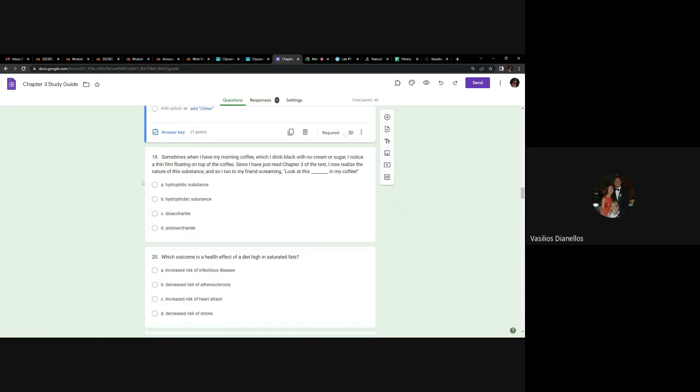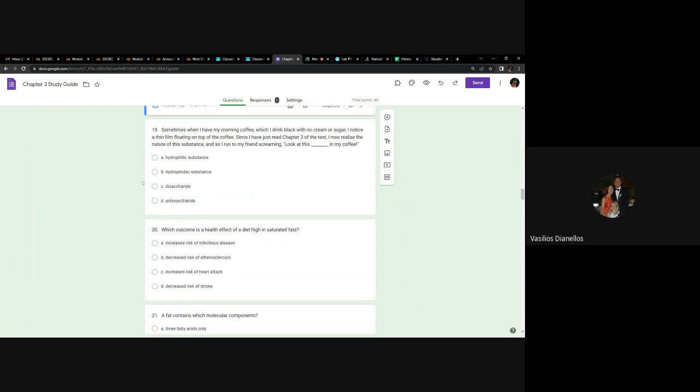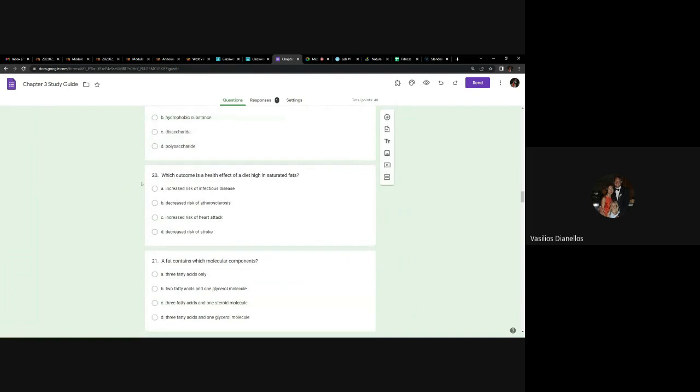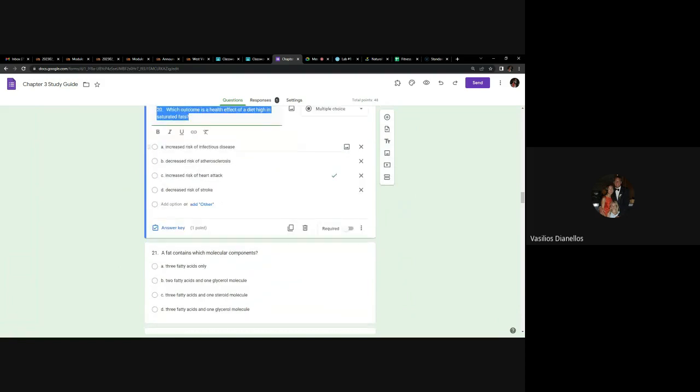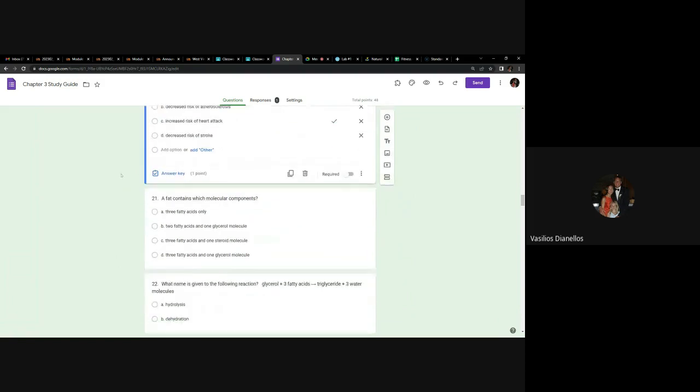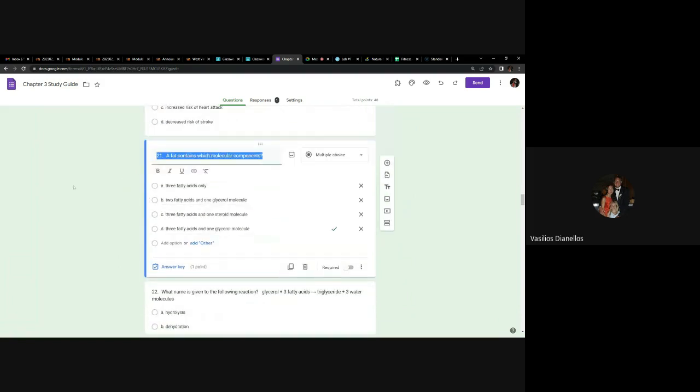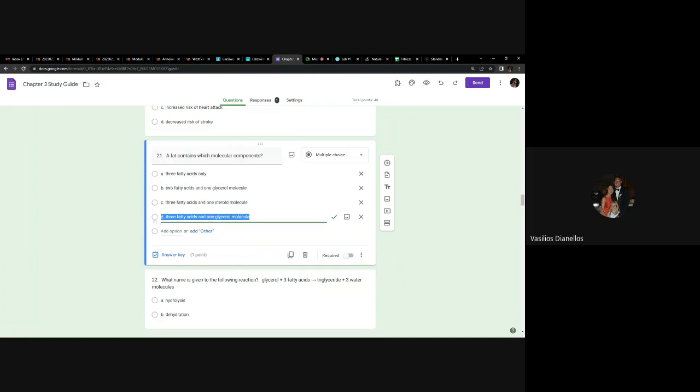Number 19. It's too long, so I'm just not going to waste your time putting a long question on the exam because you only have 50 minutes to answer 50 questions, which I'm not going to ask about health stuff. Here we go. You do need to know what makes up stuff, right? So what a fat contains which molecular components? And the answer is, there we go, 3 fatty acids and a glycerol molecule. And there's not much else to say about that. So any questions about number 21?